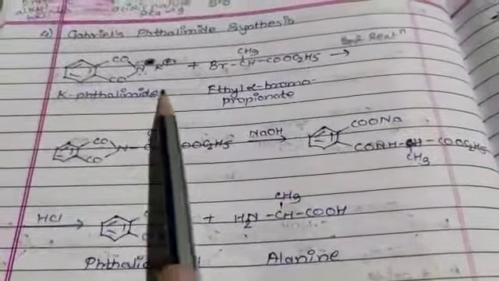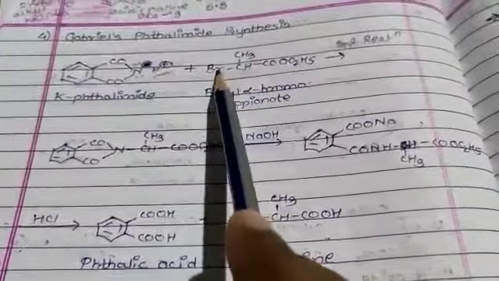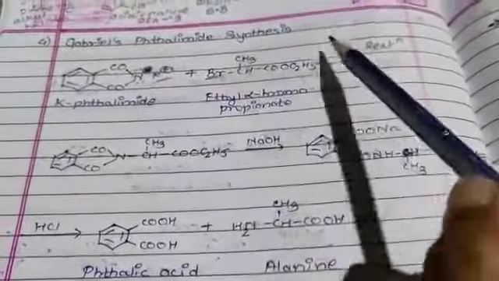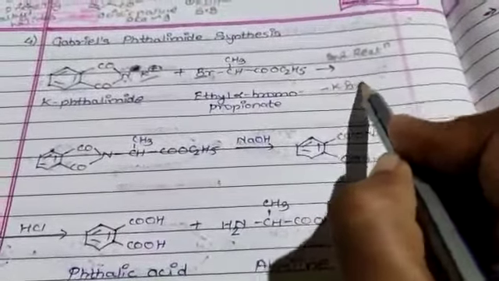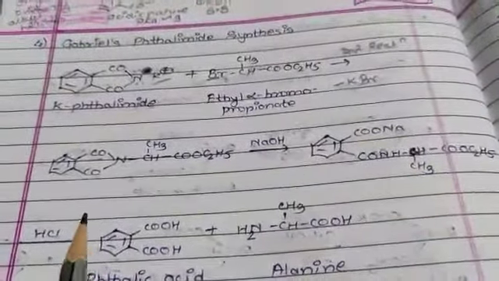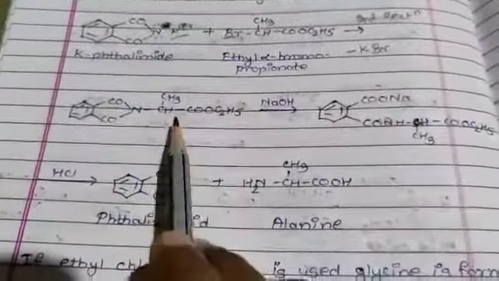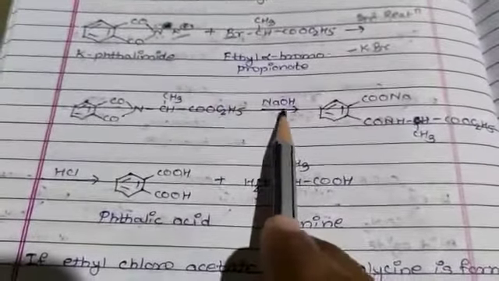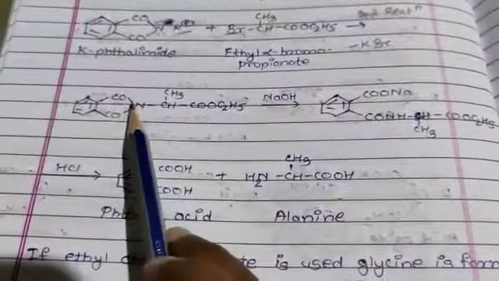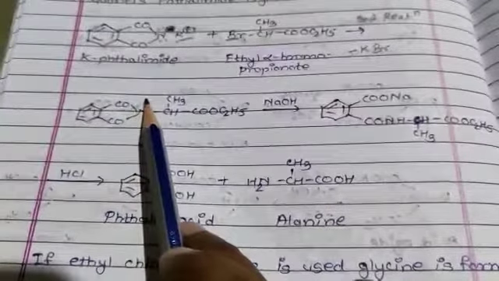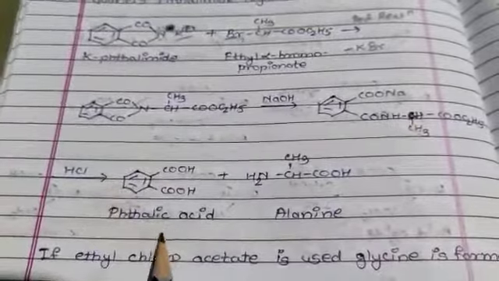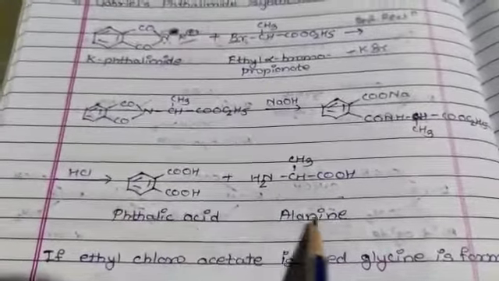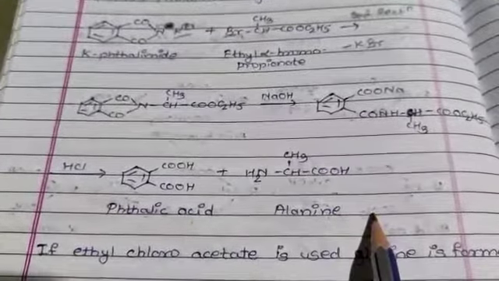The K is removed along with the bromine, so there is removal of KBr, and you will get the ester. After that, when it reacts with NaOH, the ring opens up, and on reaction with an acid there is formation of phthalic acid plus alanine, which is an alpha amino acid.